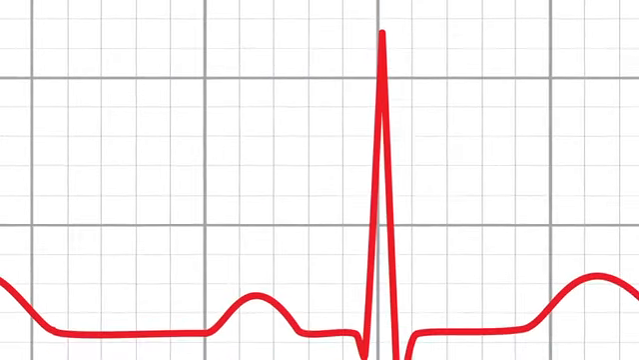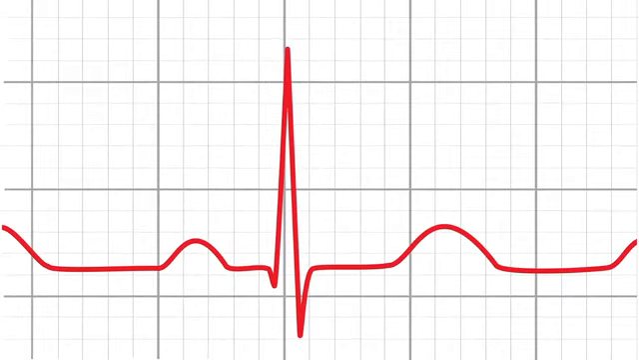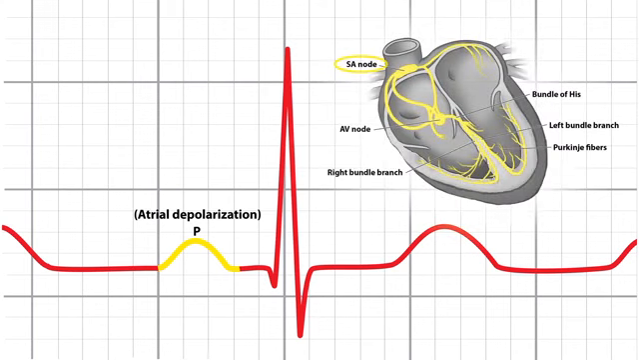So let's look at a normal ECG here. What is the first bump in the tracing? Remember, that's going to be your P wave. And the P wave represents atrial depolarization. Now the signal is starting in the SA node, and then it's going to travel through the atria and get to the AV node.